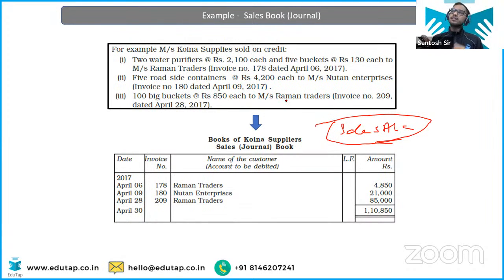Why? Because in the sale book, we are only entering the transactions that relate to credit sales. So what about the sales ledger account? The sales ledger account is going to have the information about the cash sales as well. That's why. Okay, this is the logic. Okay, let's move ahead.